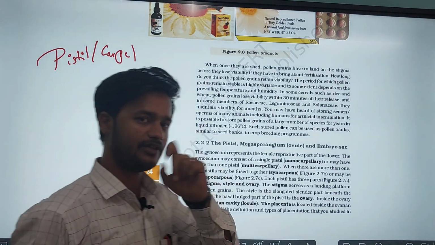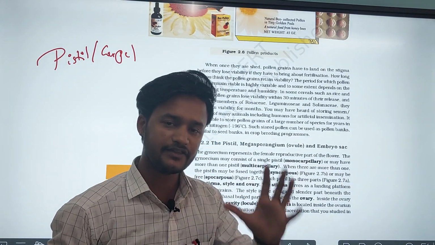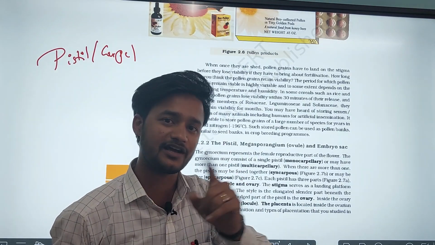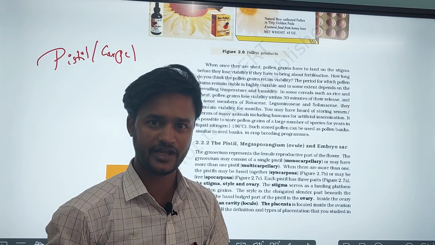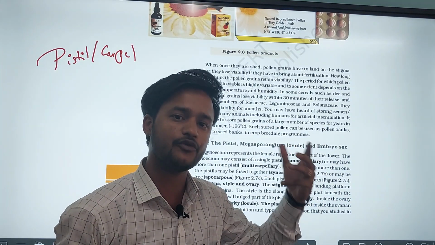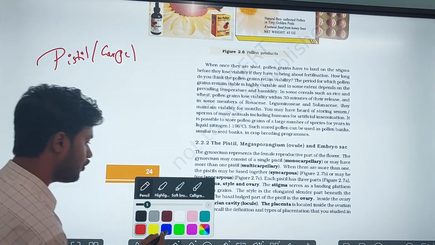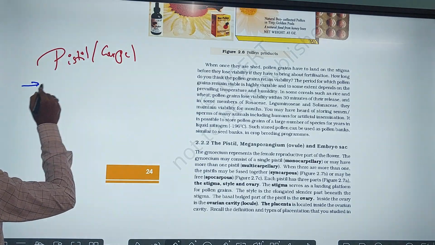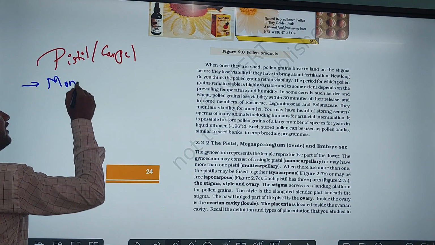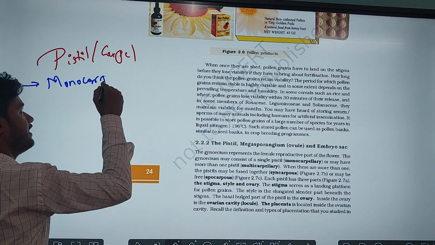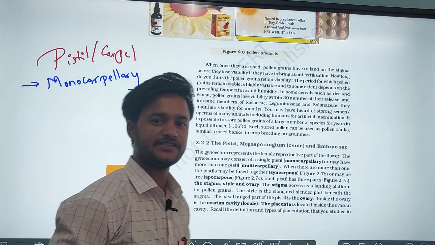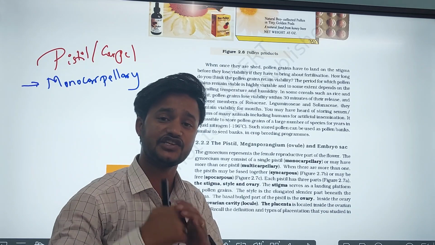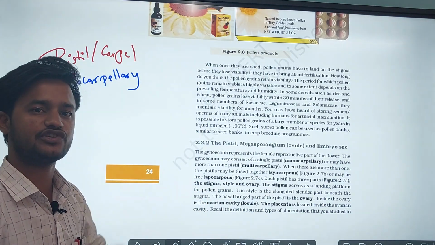Okay, so remember one thing students. If the gynoecium is made up of only one carpel, then it is called monocarpellary. If the gynoecium is made up of only one carpel, it is called a monocarpellary gynoecium. Example, Anacardiaceae. The species which come under Anacardiaceae show a monocarpellary gynoecium made up of only one carpel.